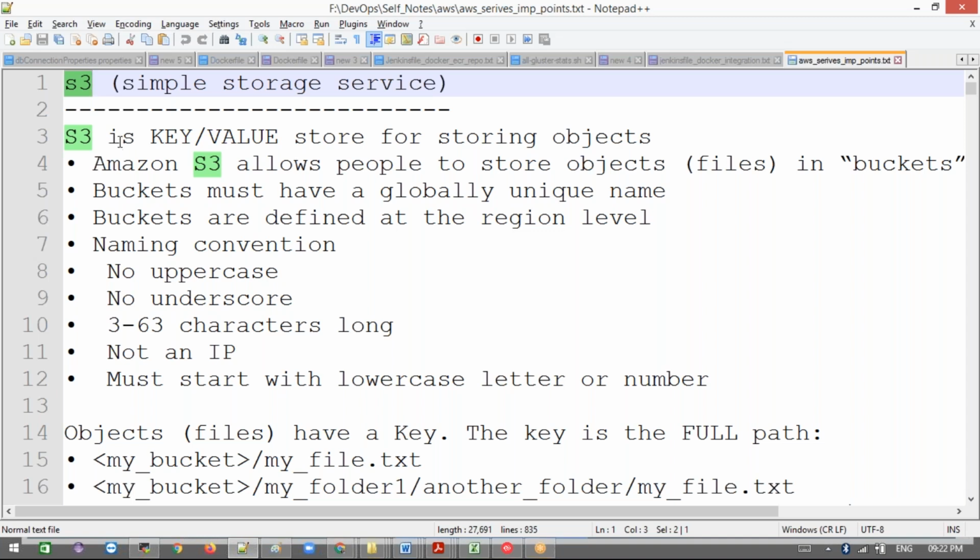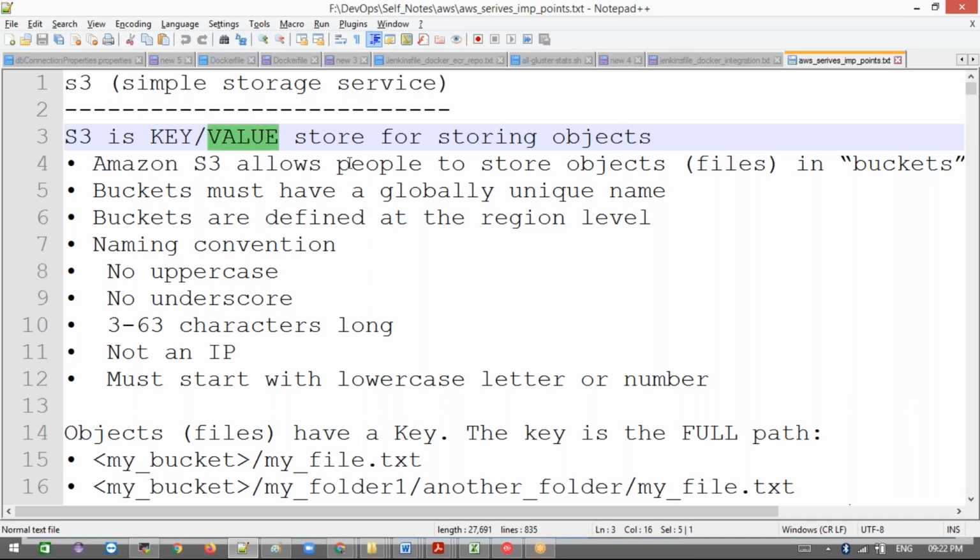So S3 is a key-value store for storing objects. We are not creating an entire object here; we call it key and value. The complete path we have is called the key, and the object inside it is called the value. We'll see that.